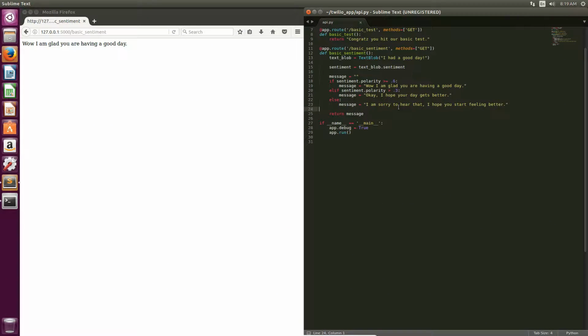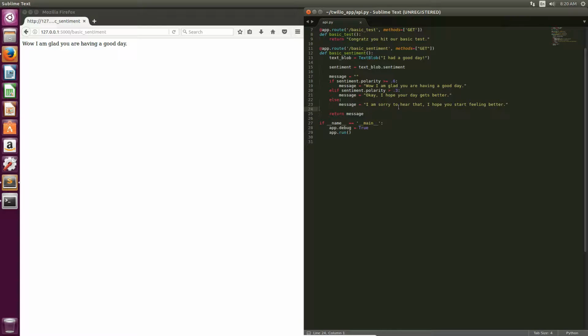Guys, let's get started creating our actual URL path for Twilio. This is going to make the path that Twilio's API is going to call, send the text that we sent Twilio, get a sentiment analysis, get the message that we want Twilio to respond to us with, and then actually respond to us.